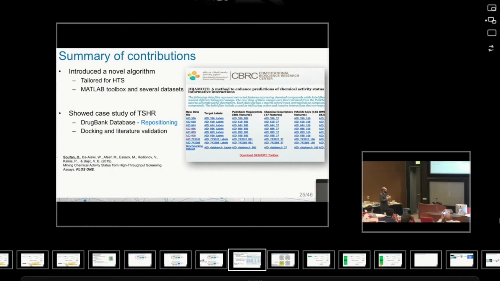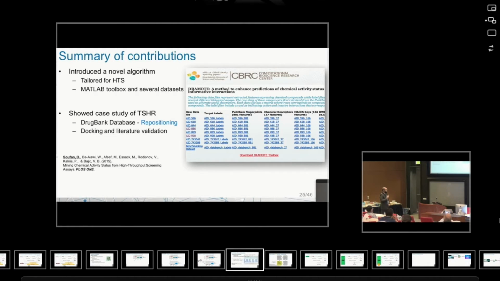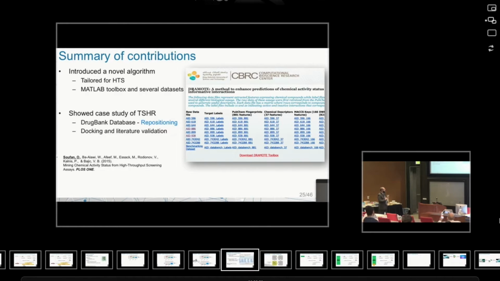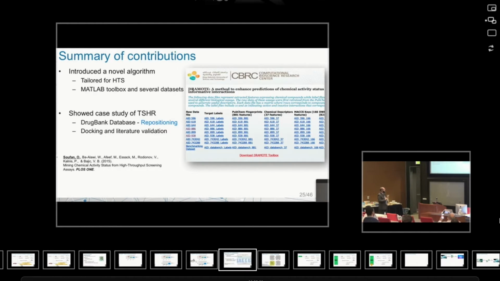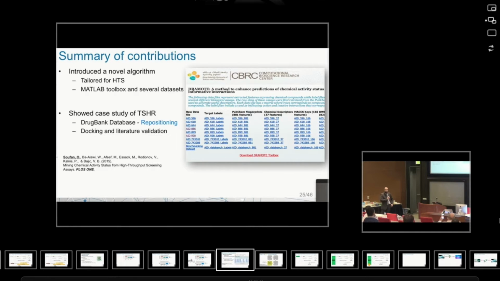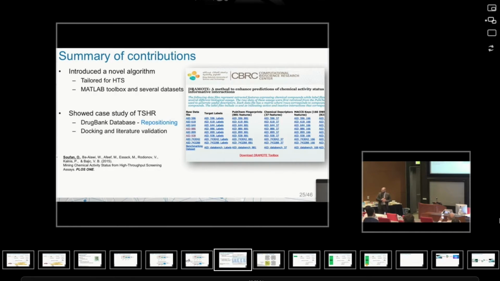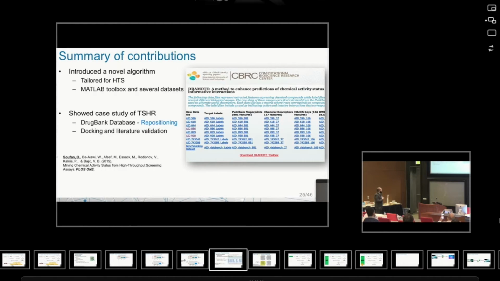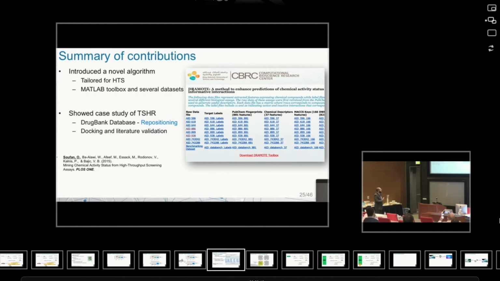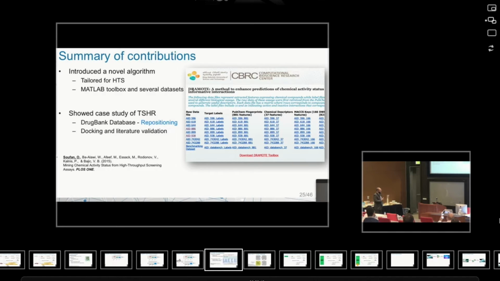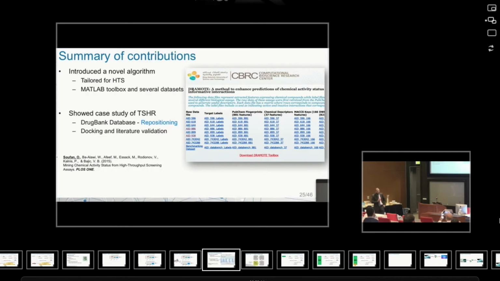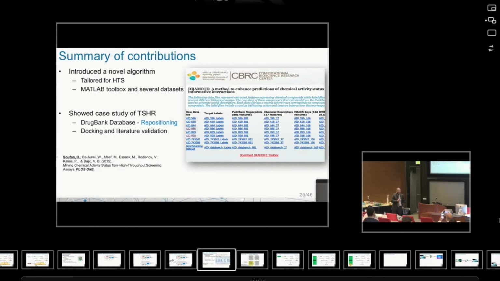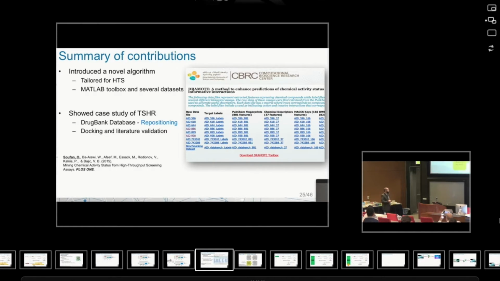So in this second part, we actually developed a toolbox that we published, and we also put the data sets that we experimented with. In that toolbox, users can try our solutions as well as other solutions for the class imbalance problem. And we did an interesting case for drug repositioning. We did further analysis on the drugs, using docking and the literature validation that we did.